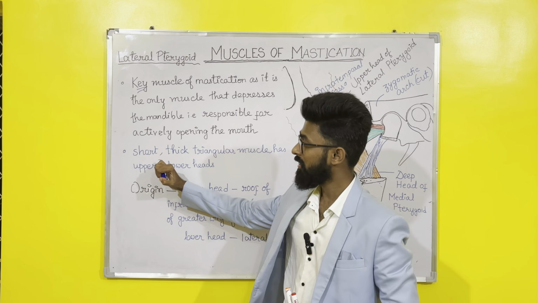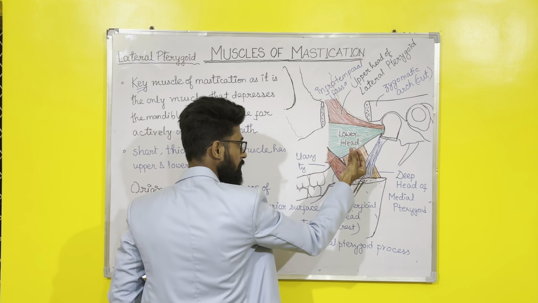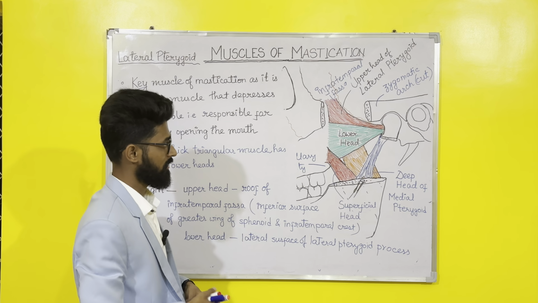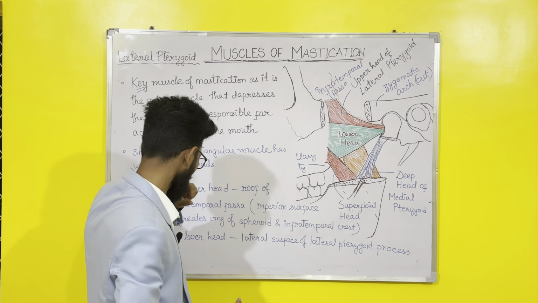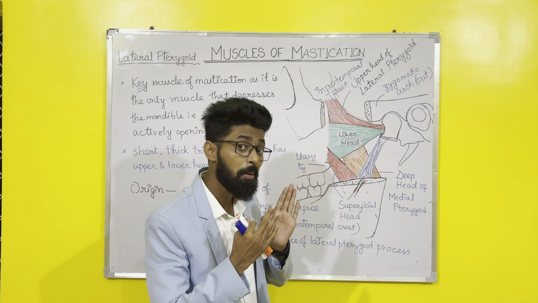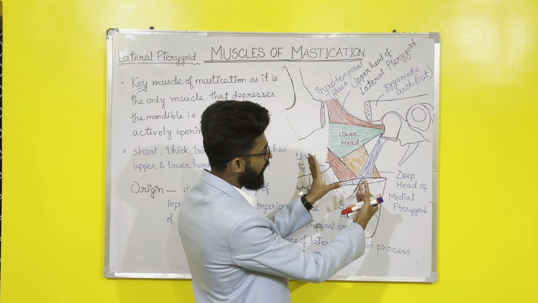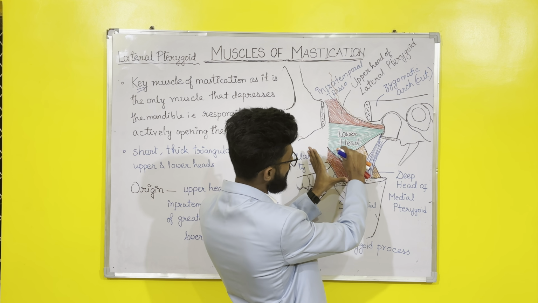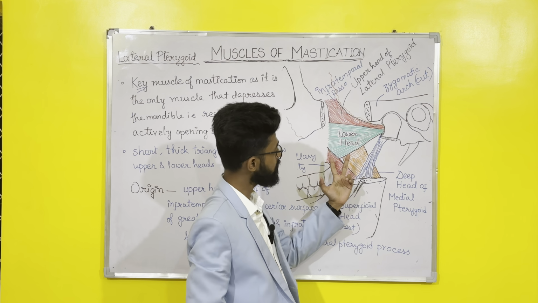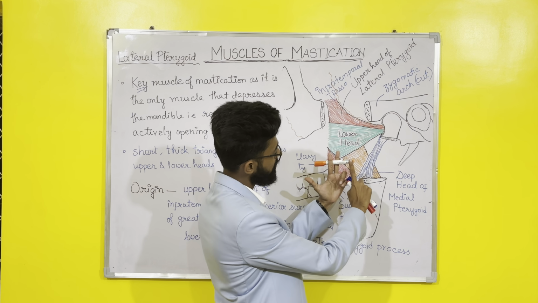The structure of lateral pterygoid is, it is a short, thick, triangular muscle. Okay, and like medial pterygoid, it also has upper and lower heads. The upper head is small, lower head is bigger. Now there was one point in medial pterygoid: the two heads of medial pterygoid embrace a part of the lower head of lateral pterygoid, means a part of the lower head of lateral pterygoid is placed between two heads of the medial pterygoid, just like this.